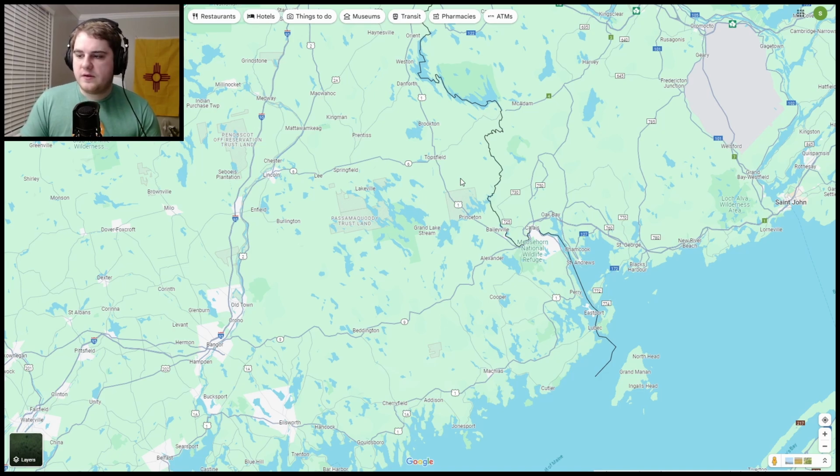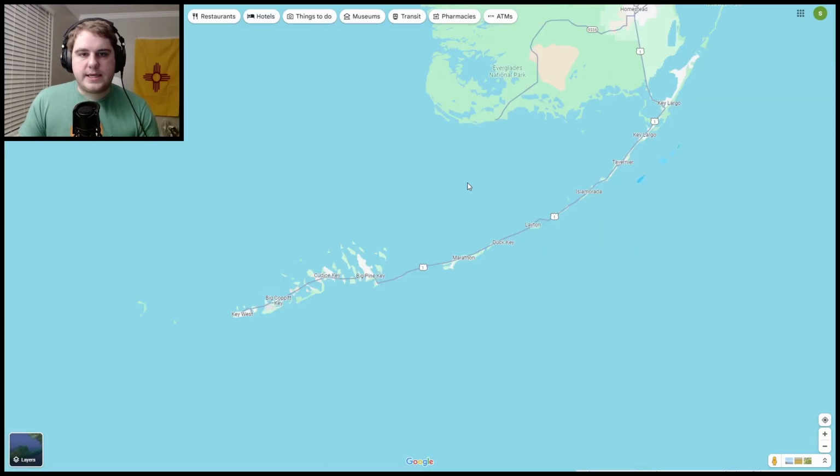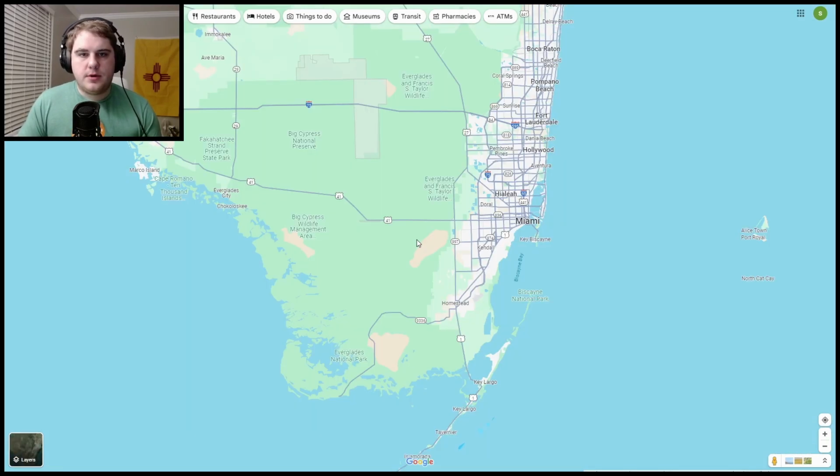So in this case, Route 1 is located on the East Coast, on the east side of Maine, and Route 1 goes all the way down to Key West on the bottom of Florida. Likewise, we have Route 98 on the bottom of Florida here as well. But as you can see, the numbering here is a lot more fluid than the actual interstate system.